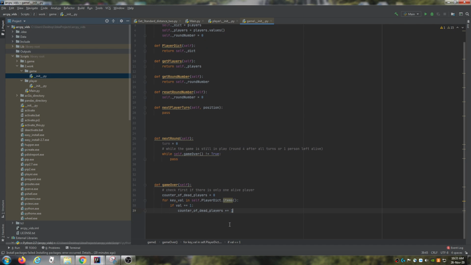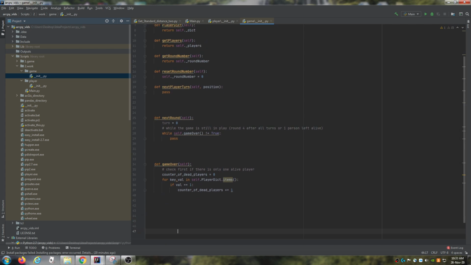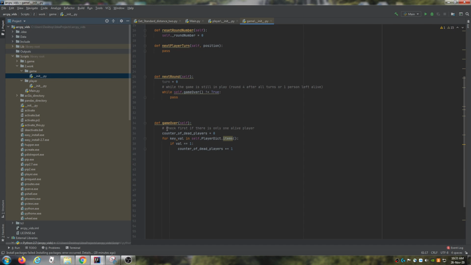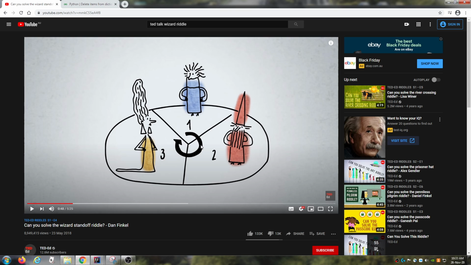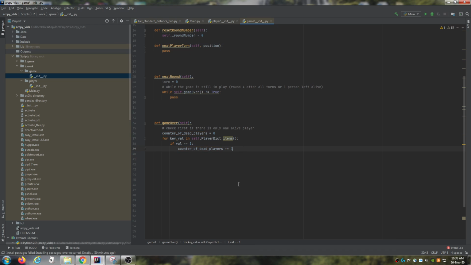So we're checking, let me just give it some more space, we can see. So we're just checking if there is only one player left alive. If we go through the entire list, and the count of dead players becomes 2, then we know that there is 1 left alive, and we therefore know that they've won. So that's what we're checking for, pretty much.